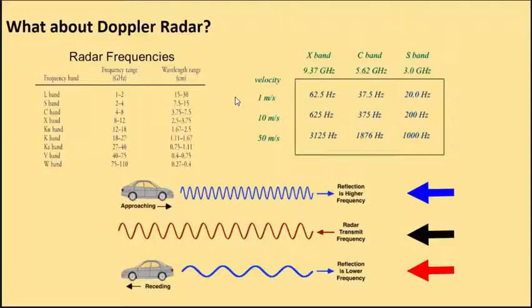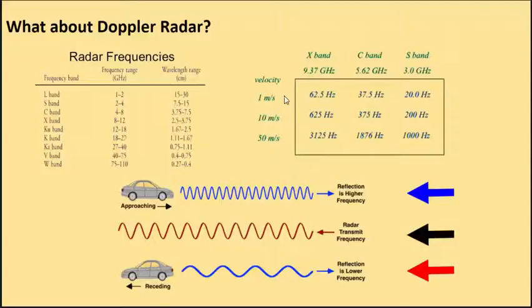Very much like for sound, whenever the source and the receiver are moving relative to each other, we are going to measure different frequencies. The change in frequency is going to depend on the speed. In this case, we have a table that shows only the change in frequencies, not the actual new frequency.